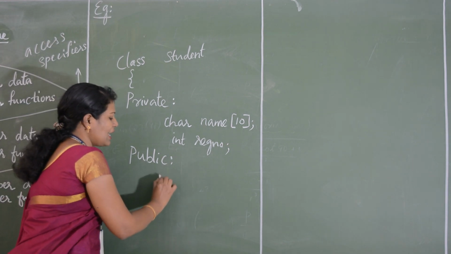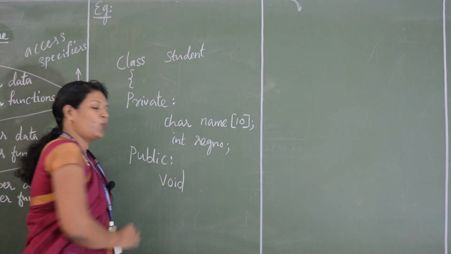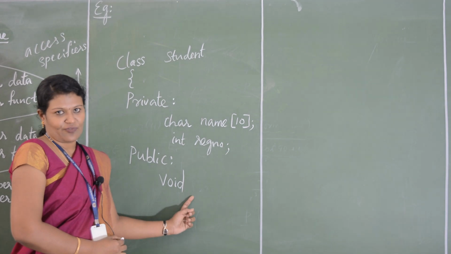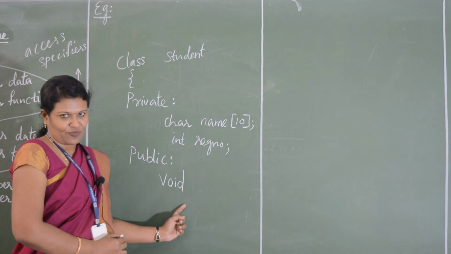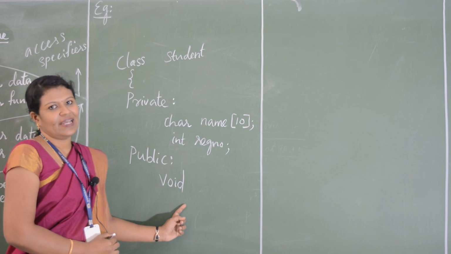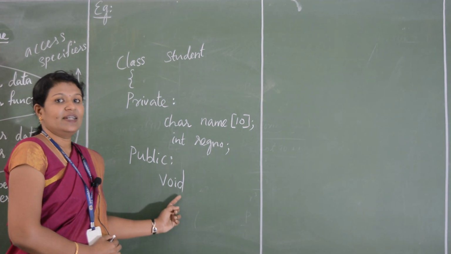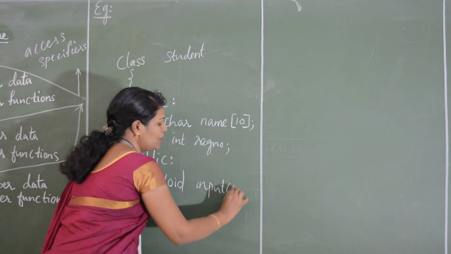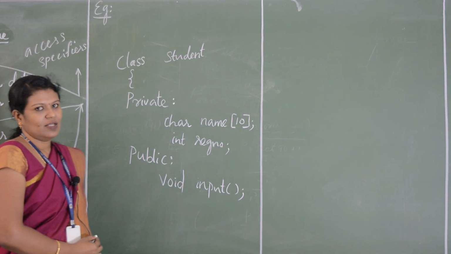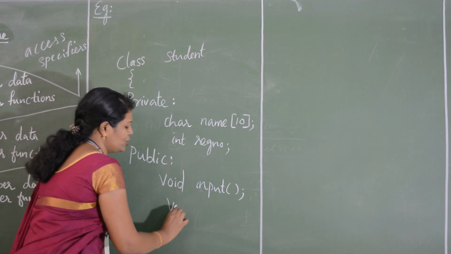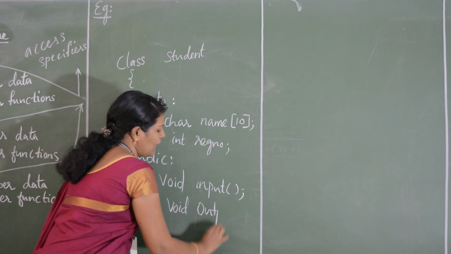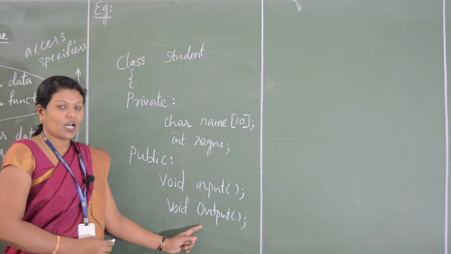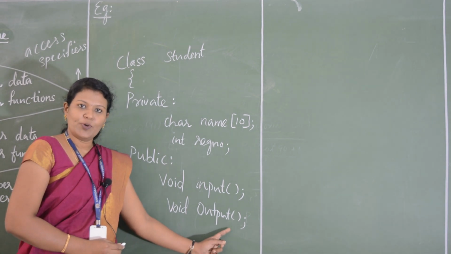Whenever you are writing a member function, you should start with a return type specifier. Void is a return type specifier, which means it does not return any value. So I am giving the function like this: void input function semicolon. This is the first function. I told one more function I am going to give, that is void output function semicolon. So two functions I am giving here, input function and output function.